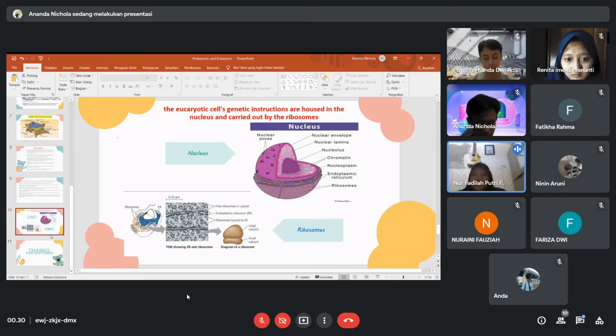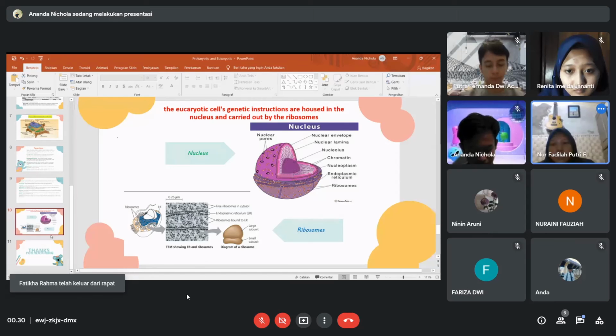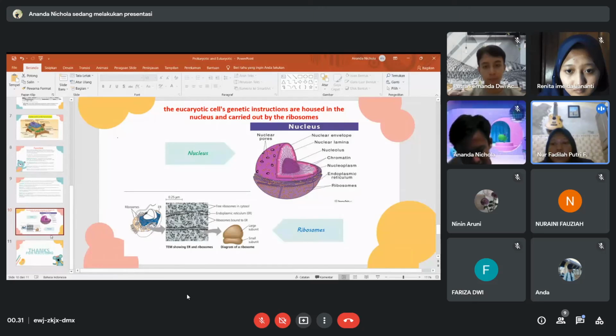Okay, I want to explain about ribosomes. We know that ribosomes are small organelles found in cells and act as the site for protein synthesis. Cells that have a high rate of protein synthesis must have a large number of ribosomes. An example is human pancreatic cells, which have ribosomes in the millions. Not surprisingly, cells active in protein synthesis also have prominent nucleoli.